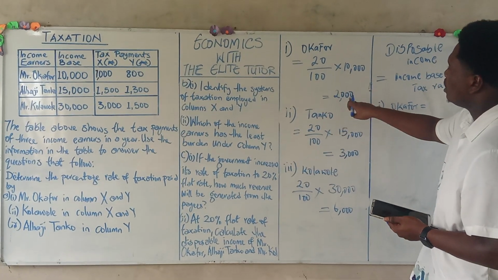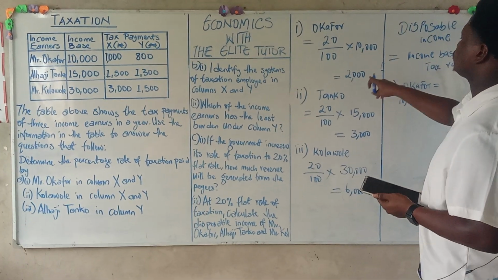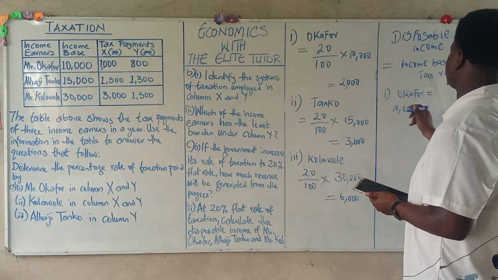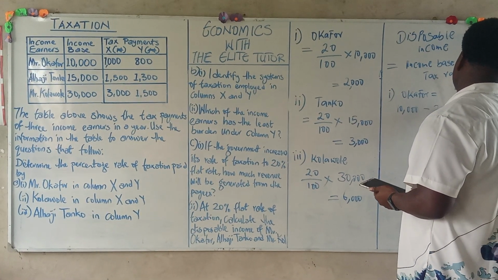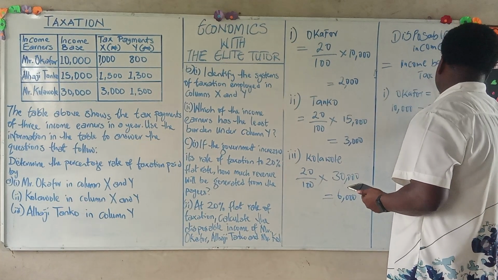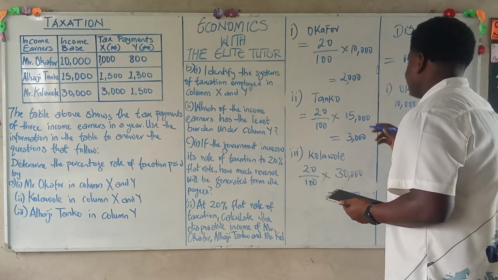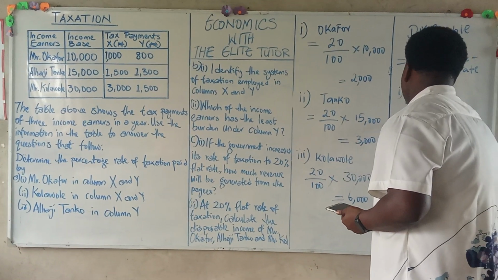Why are we using this 2,000? Because they say at 20% flat rate. So the 20% we saw gives us 2,000, minus 2,000. So the disposable income of Mr. Okafor is 8,000 naira. So that's how much he's taking back home after paying the government.